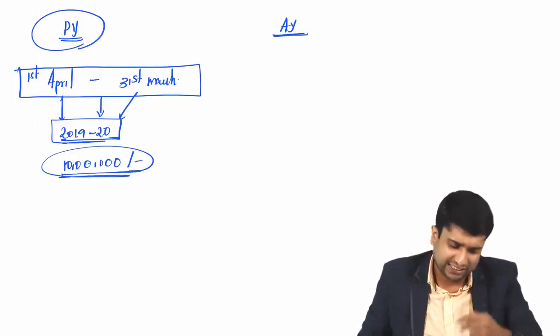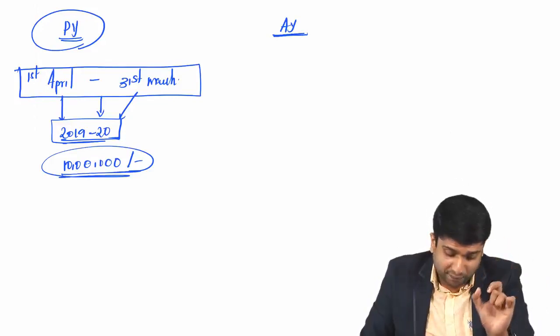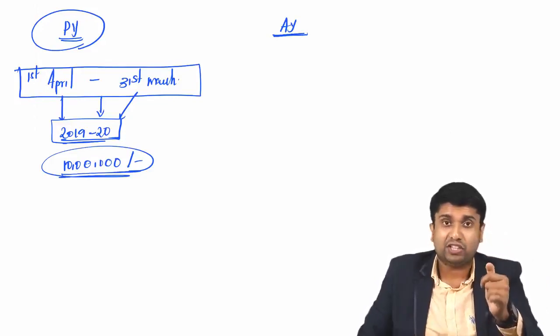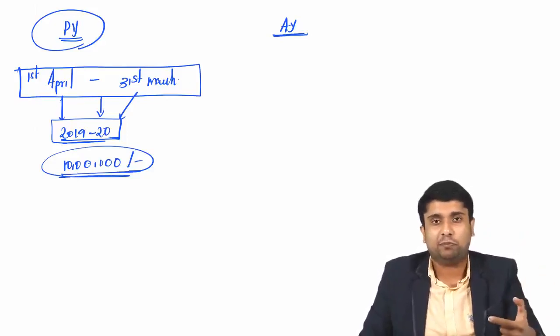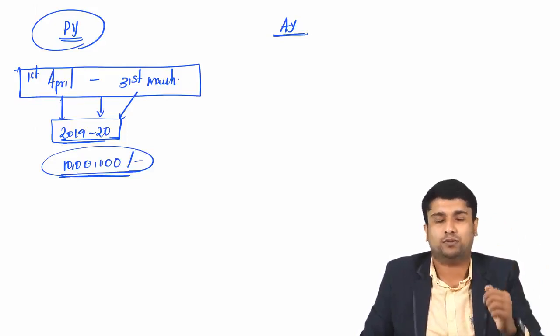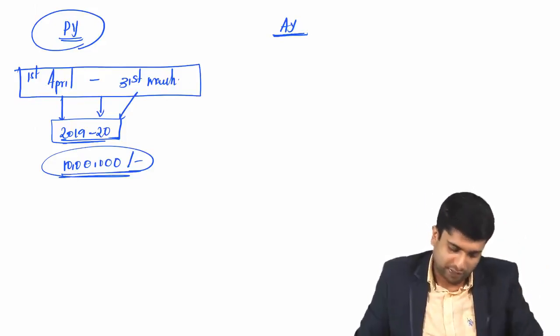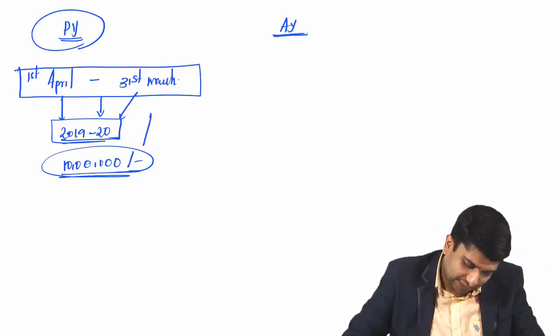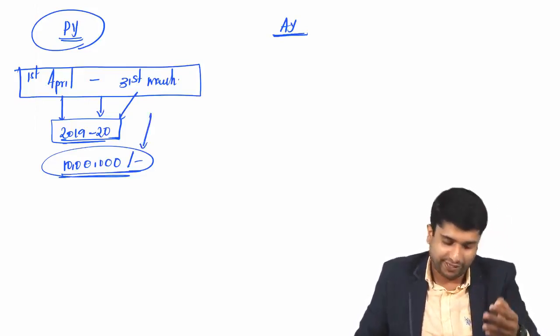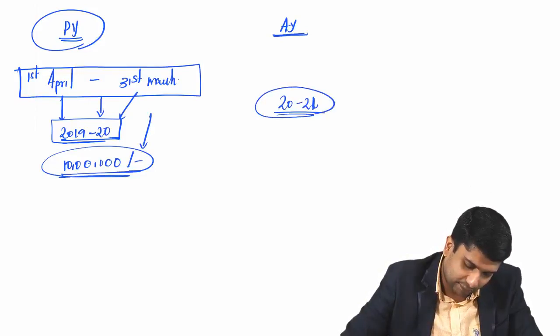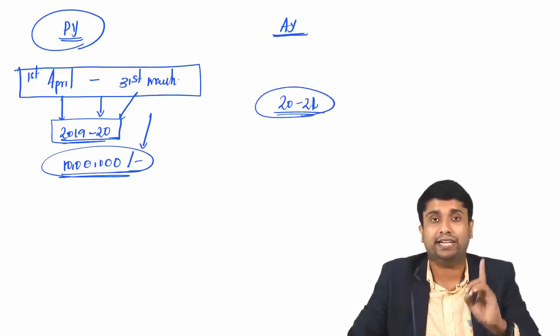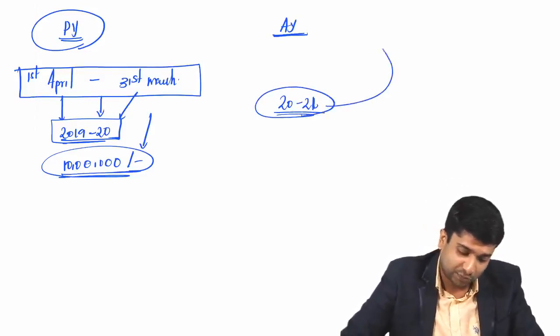Okay, now what is this assessment year? Assessment year simply means the year in which I am supposed to assess my tax, calculate my tax, and pay my tax. Say for this 10 lakhs which is earned in 2019-20, I must compute my taxes and pay my taxes in 2020-21. It is called the assessment year.